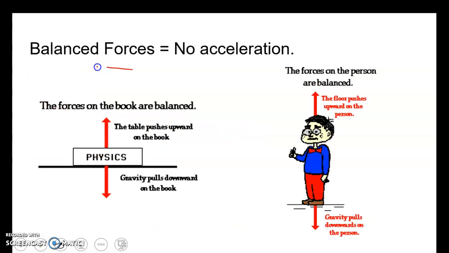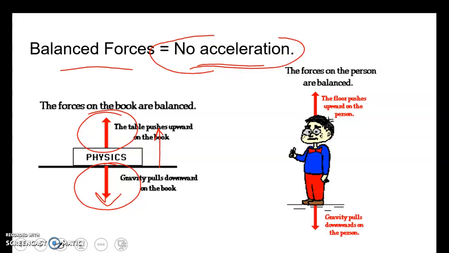Now, balanced forces mean no acceleration. So, for example, a book sitting on a table. You have gravity pulling the book downward, but the book is not going downward because the table's pushing back up. When we see this, the force of the table pushing up on the book and the book being pulled down by gravity are equal because the book is not accelerating, it is standing still.